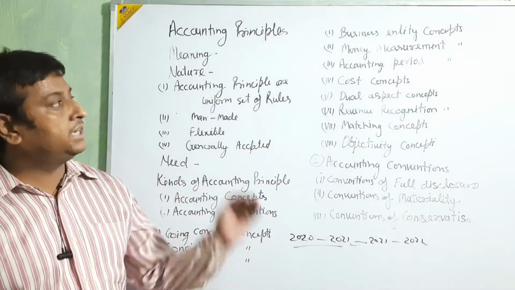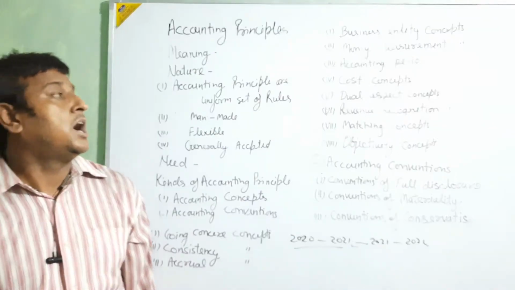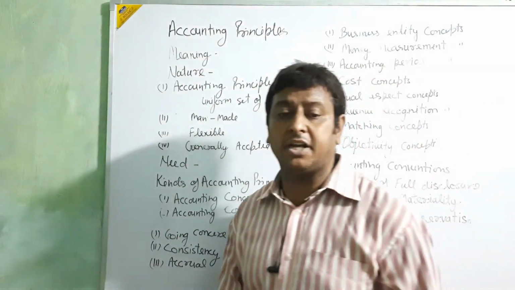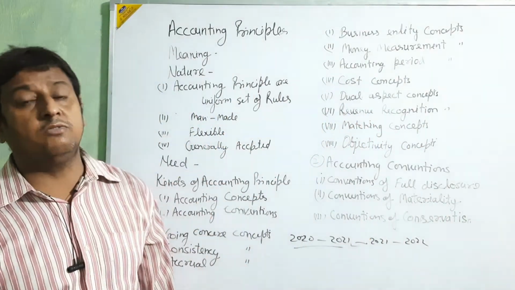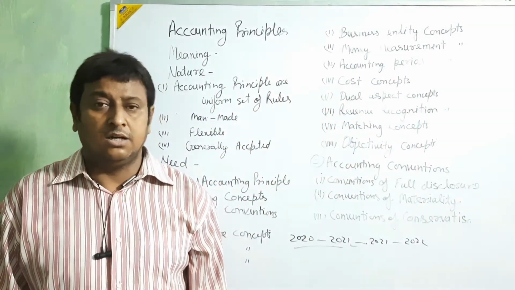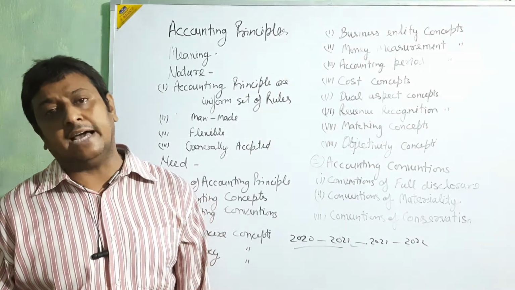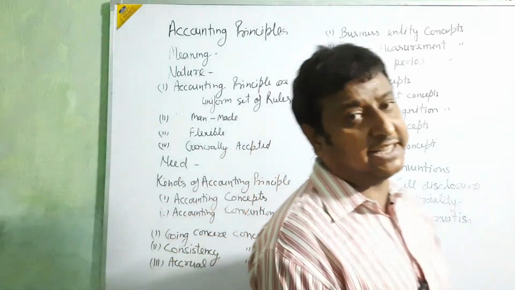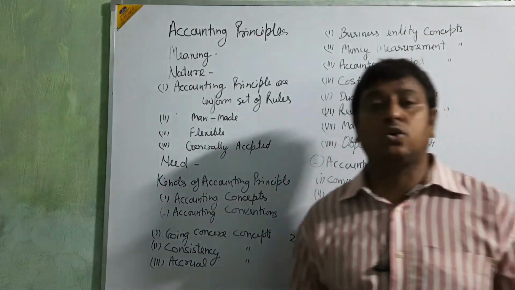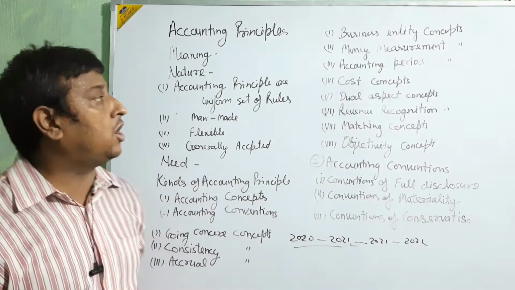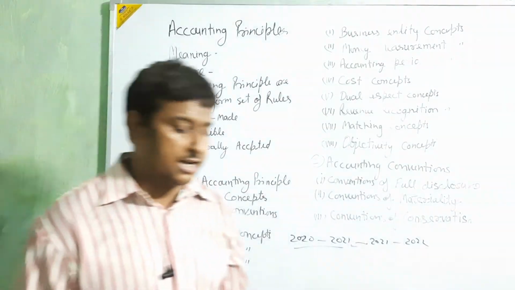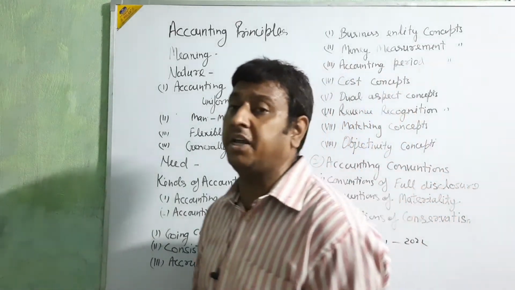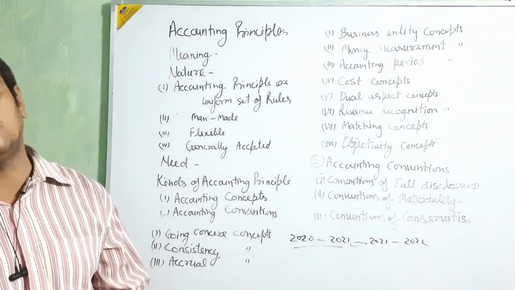Go for the money measurement concept. In accounting, in this principle, all the transactions, all the systems of accounting, we are going to measure only in terms of money. We don't go for any other type of unit, like kg or liter. No, we are going to calculate or measure all transactions, profit and loss, debit and credit, in terms of money, beta. For example, a profit of 1 lakh, a loss of 10 lakh.